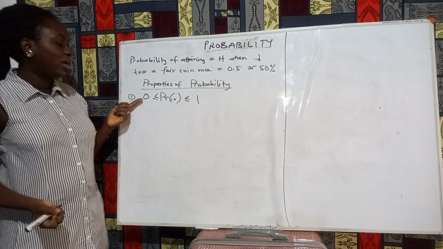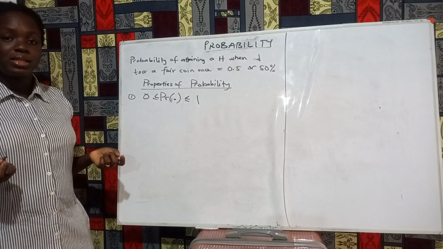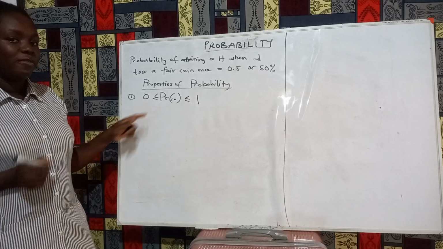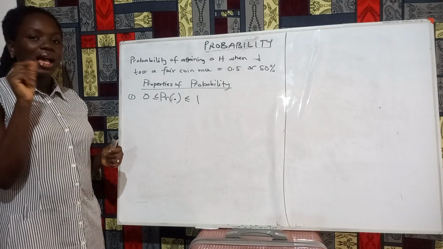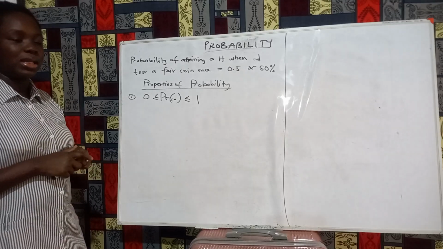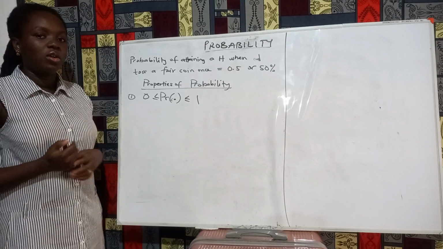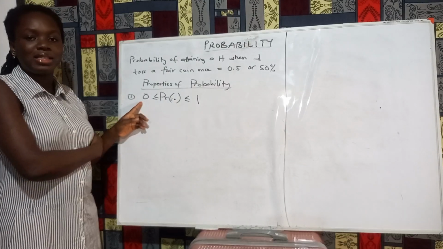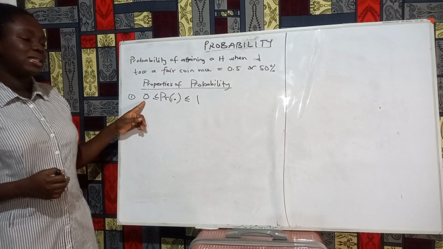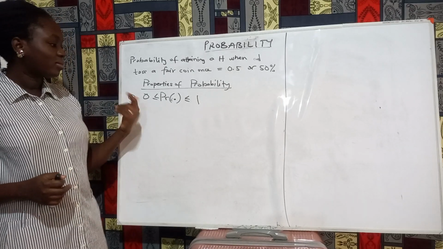So we can have the probability of an event being equal to 0. If I have a fair die, the little cube that has 6 faces on it, and I ask you what's the probability of getting a 7 when you toss a fair die, it's 0 because it doesn't have a 7 on it. So it can never happen that you get a 7.